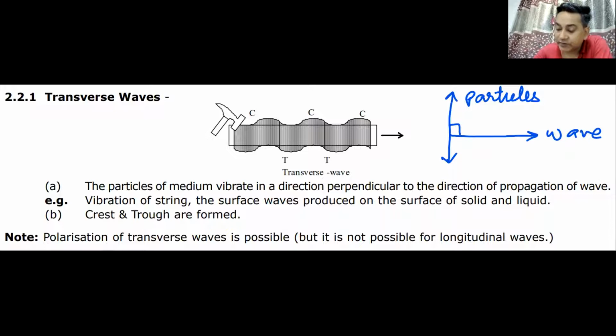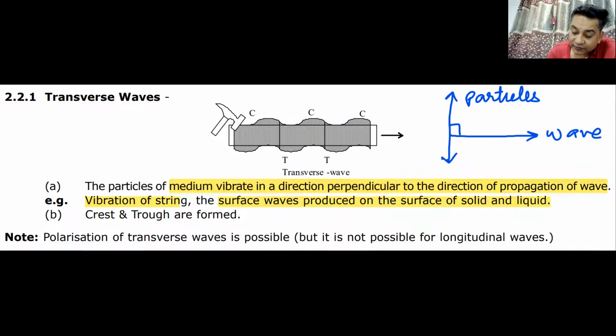The particles of the medium oscillate in a direction perpendicular to the direction of the wave. Examples are vibration on a string, wave produced in water on any surface, or solid. If I put a stone in water, whatever waves are created, you can call it transverse wave.